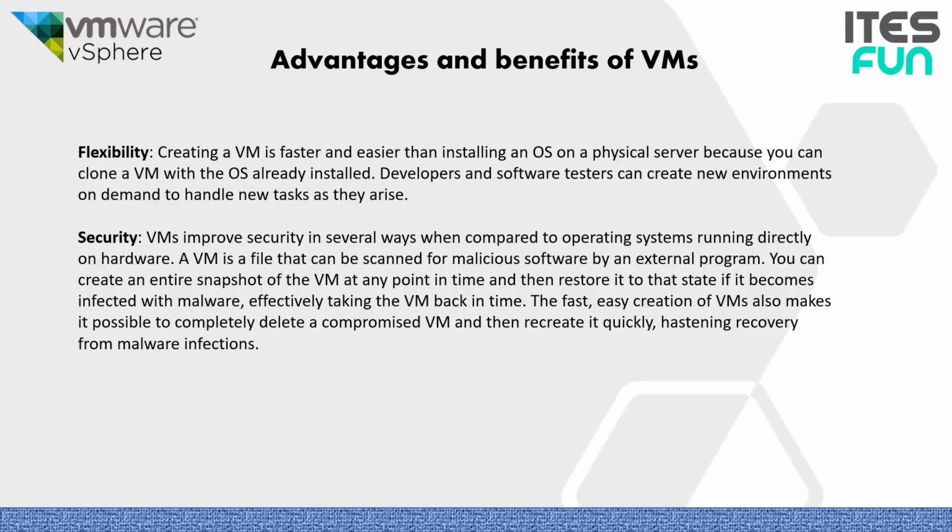Security. VMs improve security in several ways when compared to operating systems running directly on hardware. A VM is a file that can be scanned for malicious software by an external program. We can create an entire snapshot of the VM at any point in time and then restore it to that state if it becomes infected with malware, effectively taking a VM back in time. The fast, easy creation of VMs also makes it possible to completely delete a compromised virtual machine and then recreate it quickly, speeding recovery from malware infections.